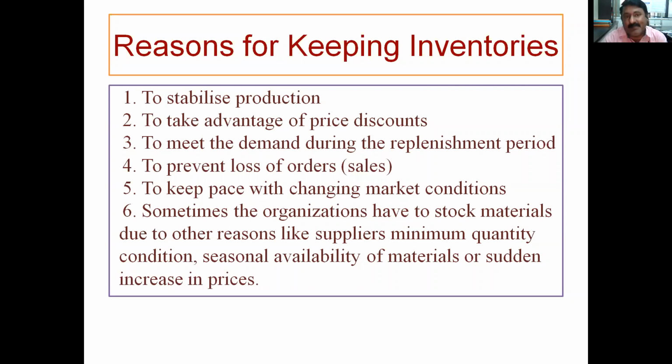So if the ketchup company buys tomato at 60 or 80 rupees per kg, do you feel they will give us the ketchup or tomato sauce at 120, 130, 150 rupees per kg? No, they are taking from the market only when it is at the down price, 5 rupees per kg. Then and then only their business will survive. So it is the sudden increase in price depending upon the market situation. So friends, this is about the reasons for keeping inventories.